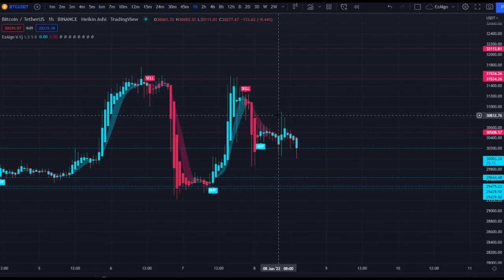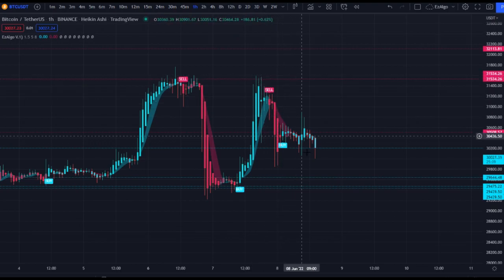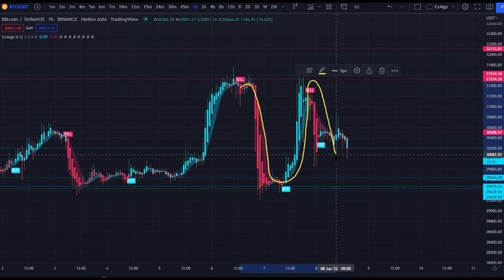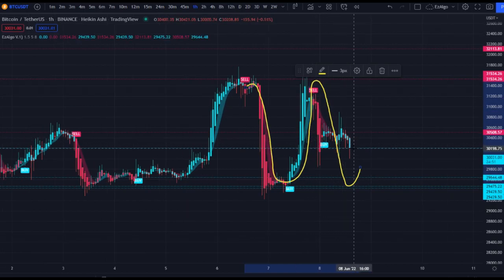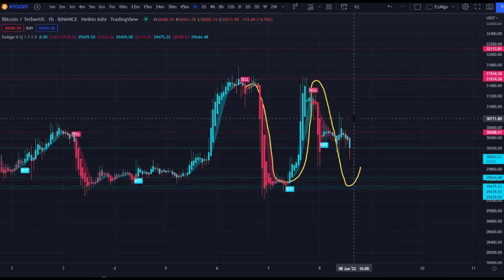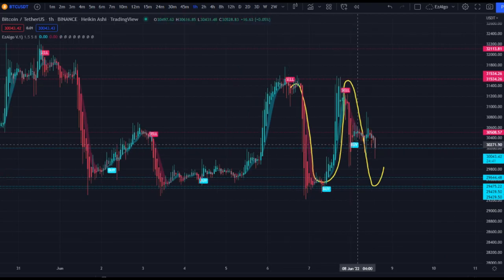So what I would expect right now is price to come back down to the 29K area, okay? I'd still be in this short, and I still am in this short from up here. So it went from this, right, back down, up, and I would expect it to come back down right here. Now, could we go back up from here? Maybe do something like this, reclaim this as support and come back up? Sure. But that's not a trade that we're confident in taking because we're still in the middle of a range.